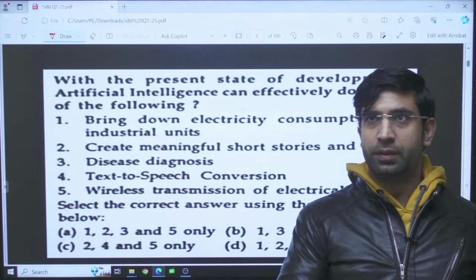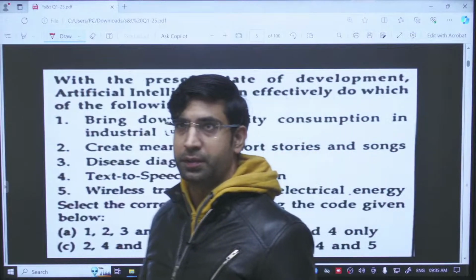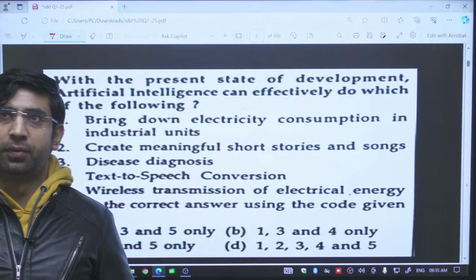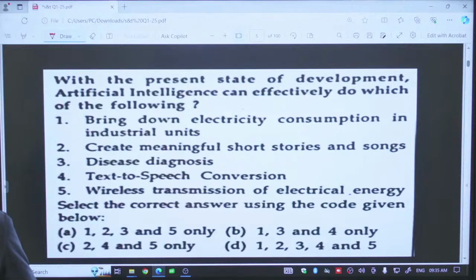This question says, with the present state of development, artificial intelligence can effectively do which of the following? Question is about artificial intelligence. So first we must know about the artificial intelligence. It is the intelligence shown by the machines. Now let us look at the options.